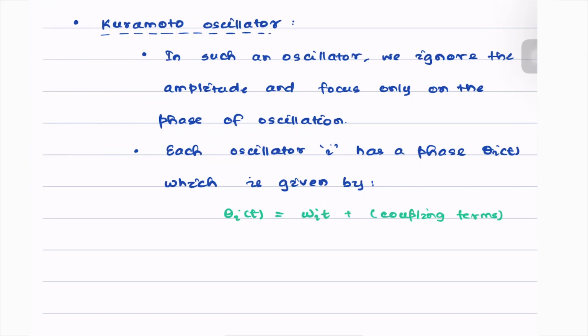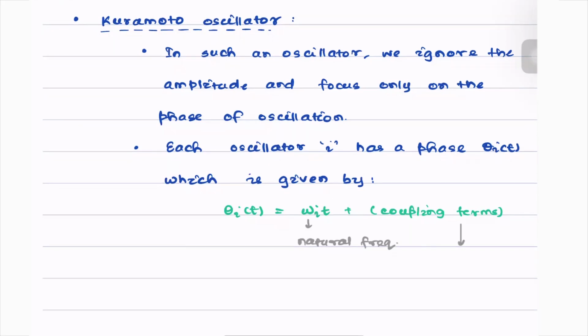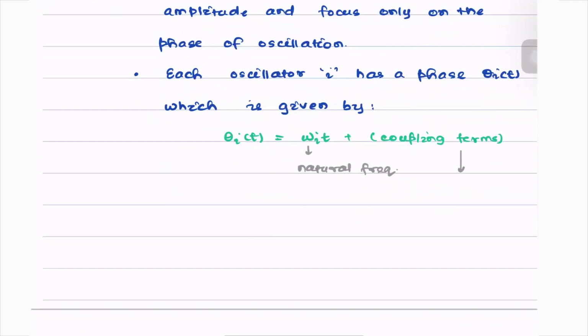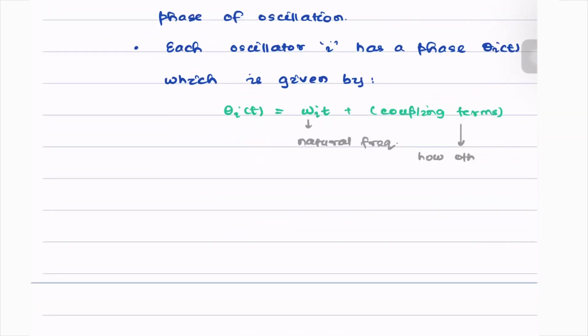Omega i is simply the natural frequency of the oscillator. It tells us how fast the oscillator oscillates on its own. And coupling effects tell us how other oscillators influence it.